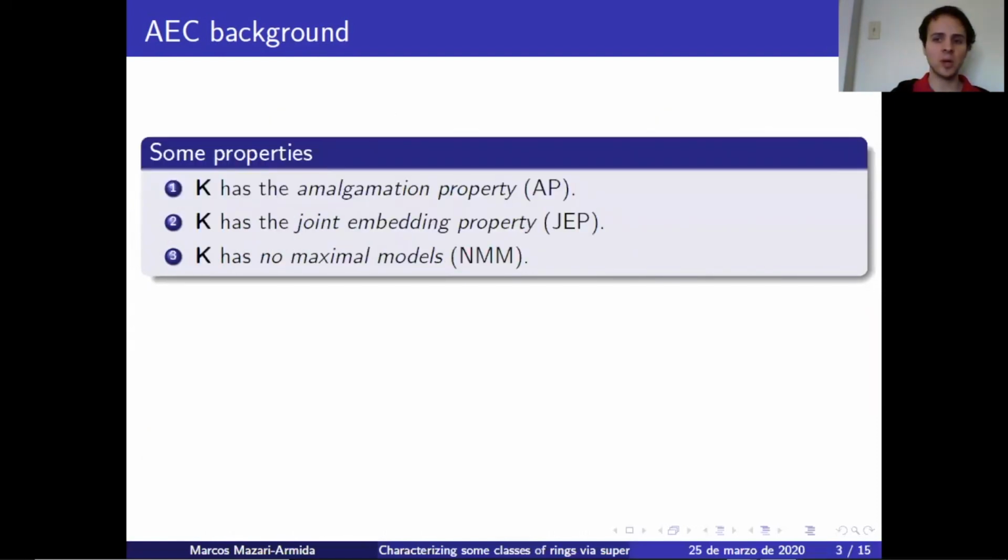Now, the next properties aren't satisfied by all AECs, but they are satisfied by all the AECs that I'll introduce in this talk. K has the amalgamation property if any span of models can be completed to a commuting square. K has the joint embedding property if for any two models, there's a model above both. And K has no maximal models if every model has a proper extension.